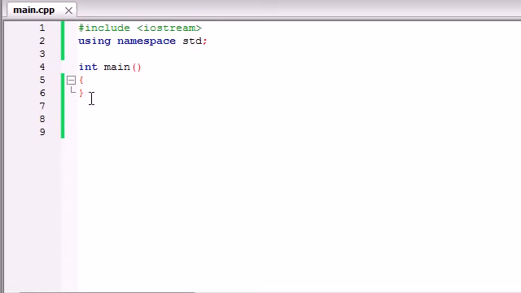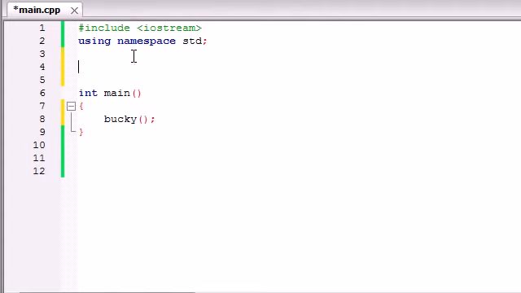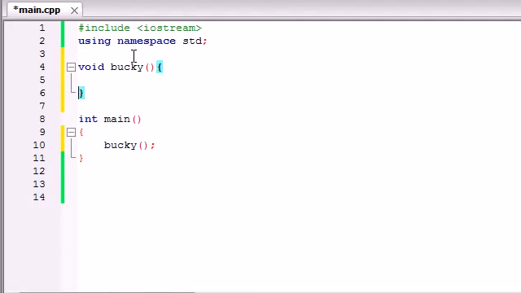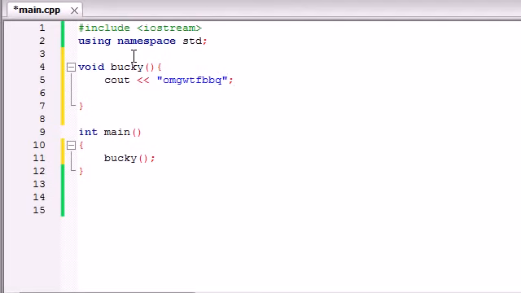Pretty weird, huh? So you know how in main we could call another function called Bucky and Bucky would print something out on the screen? Well, recursion is the idea that Bucky could call Bucky. That's interesting. So let's take a look at this. Say we had a function called Bucky, and all it did was print something out on the screen with cout. Let's print out something stupid: OMG, WTF, BBQ. Oh my god, WTF, barbecue. And then it called the function again.